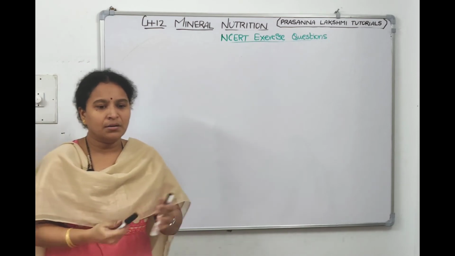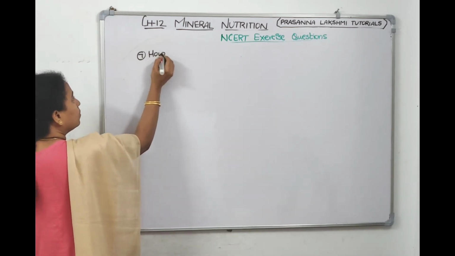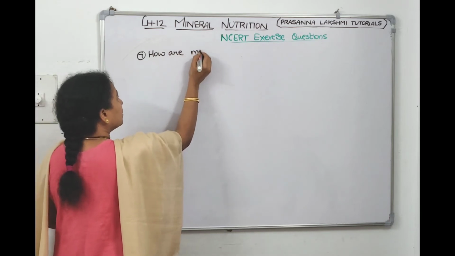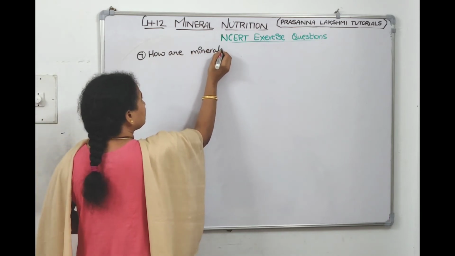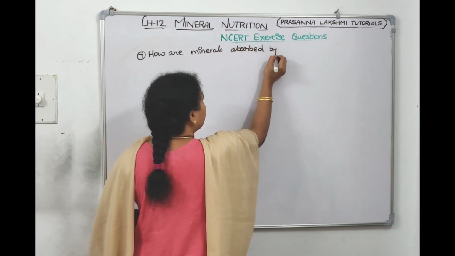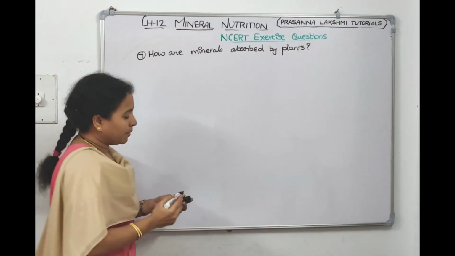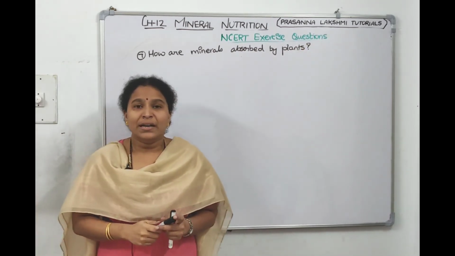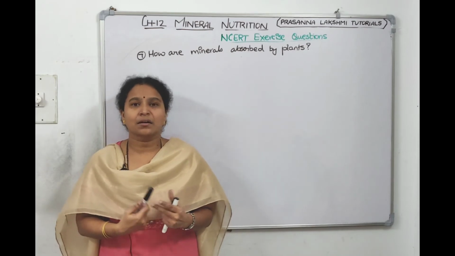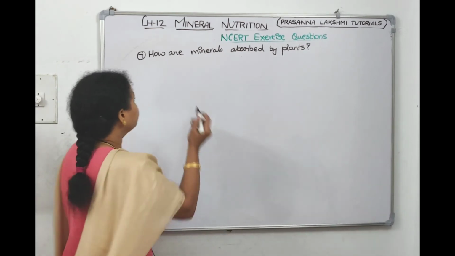So question number 7, how are minerals absorbed by the plant? In detail I explained it in one of the lectures.